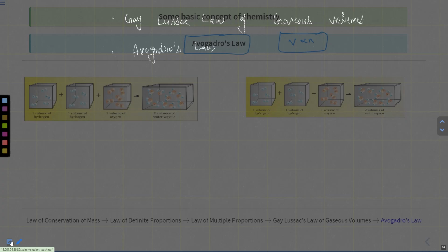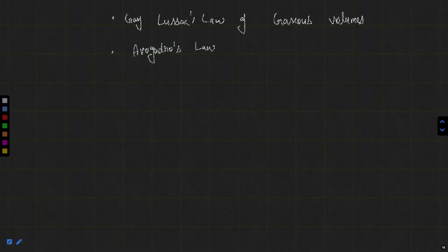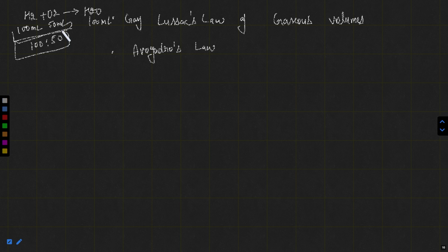In Gay-Lussac's law, you know very well what he suggested. Gay-Lussac's law of gaseous volume is also named the law of definite proportion by volume. In this law, if H2 plus O2 are combining to form water vapors, so if 100 ml of H2 is combining with 50 ml of oxygen, you will get 100 ml of water. So these gases are combine in a simple ratio.